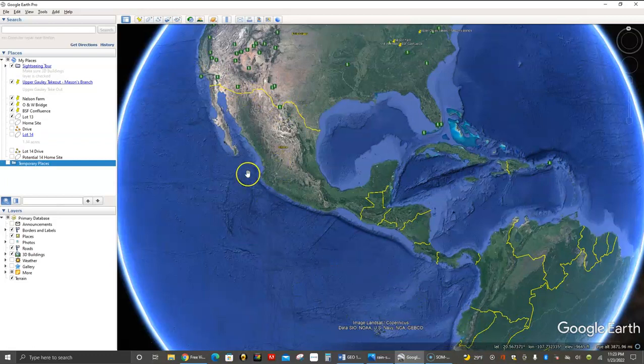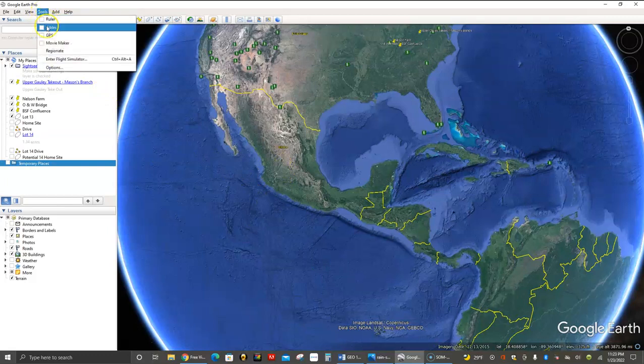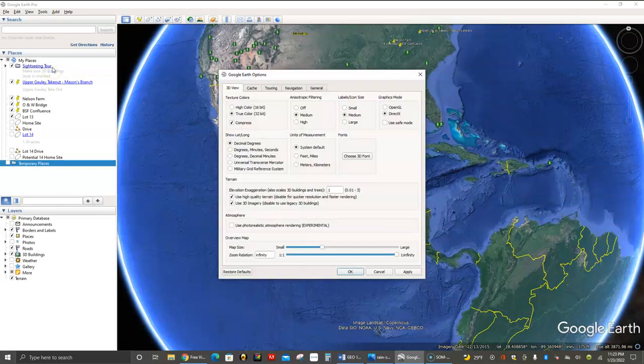So how we do this in Google Earth is you go over here to Tools in the upper left-hand corner. You click on Tools, and you go all the way to the bottom of the list that appears to Options. Click on Options, and you can see right here it says Show Latitude and Longitude, and then it asks you how do you want to see that? What reading do you want to see? So I have decimal degrees placed here.